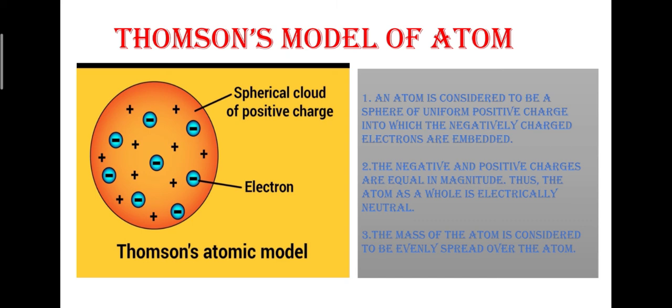The atom as a whole is electrically neutral, and the mass of the atom is considered to be evenly spread over the atom. But this Thomson plum pudding model was later found not usable, because it had many drawbacks, and that's why this spherical model of an atom was modified, and other experiments were performed and other discoveries were made.